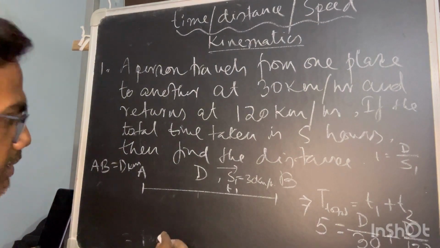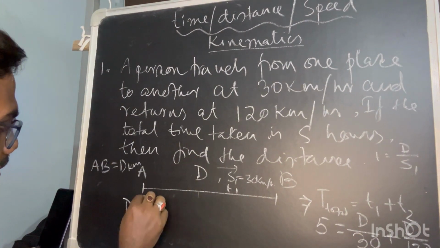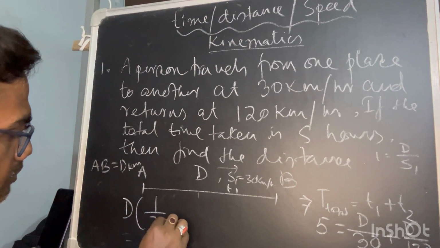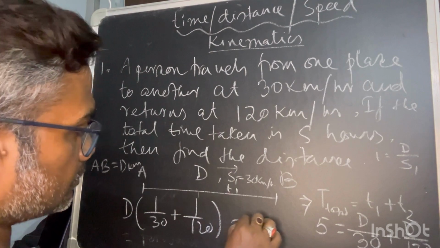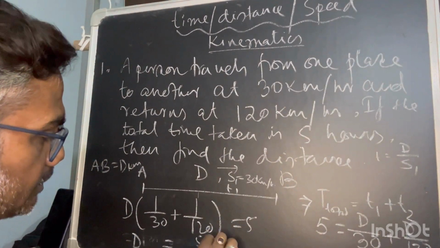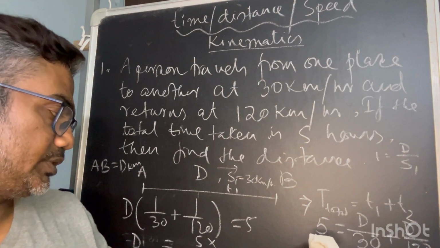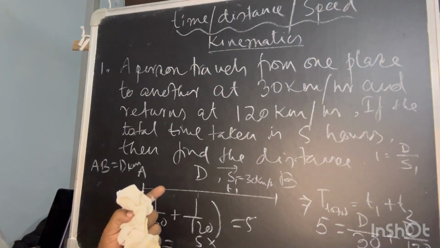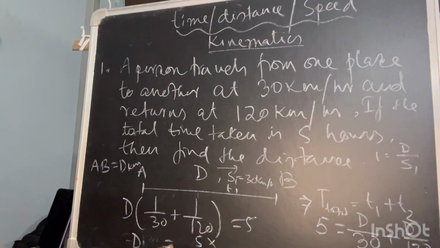So how will you solve that? D and D, so D can be taken out. This is nothing but 1 by 30 plus 1 by 120 is equal to 5. So D is equal to 5 into, I am just going with the basics. Otherwise, if you put in the formula every time, you will not be able to remember it.